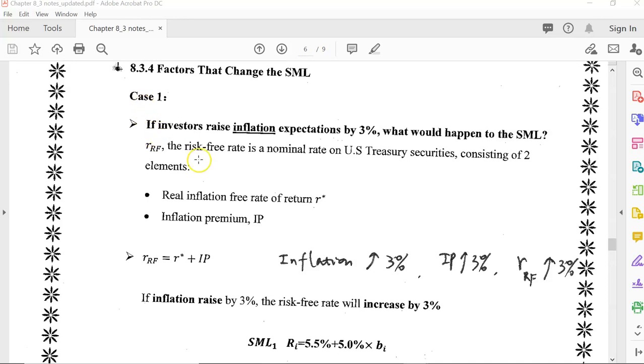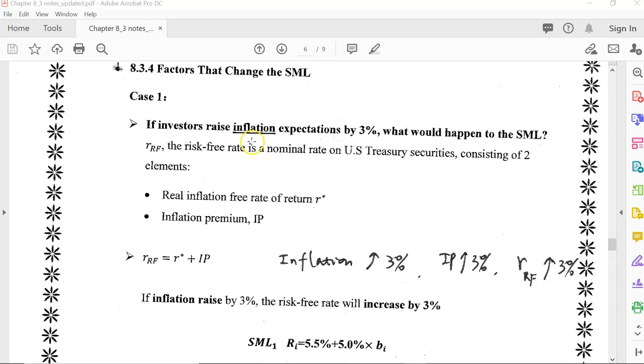Case 1. If investors raise inflation expectations by 3%, what would happen to the SML? The risk-free rate is a nominal rate on U.S. Treasury securities, consisting of two elements: the real risk-free rate of return, R star, and the inflation premium, IP. We discussed this before. The risk-free rate is typically the return on the 3-month Treasury bill. It is R star, the real risk-free rate, plus IP, the inflation premium.